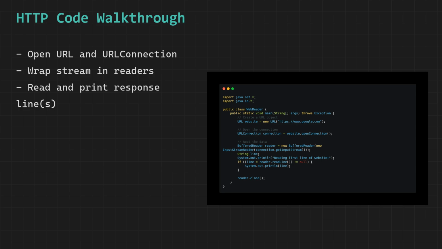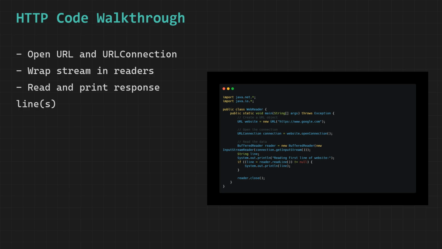We declare a string variable called line, which will be used to temporarily hold each line of text that we read from the server response as we go through the incoming data one line at a time. We call System.out.println to print the message "Reading first line of website" to the console, which serves as a descriptive label that clearly indicates to the user what the program is about to do next before it actually reads and displays the data from the server.